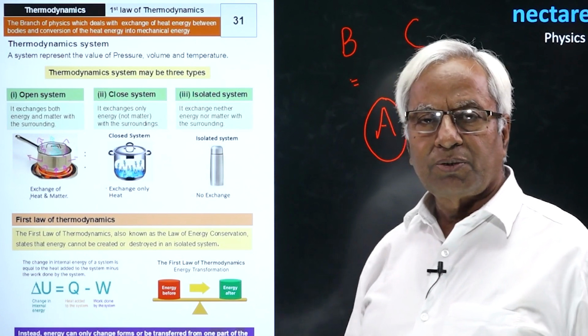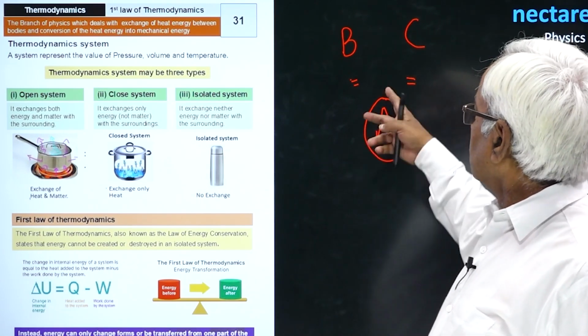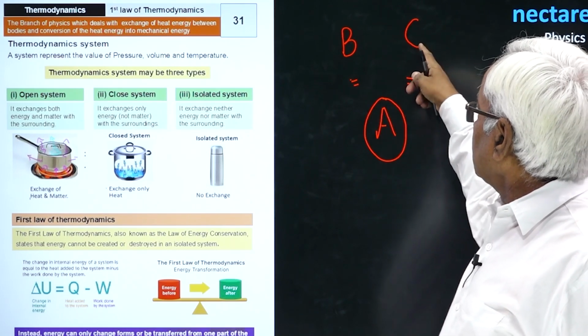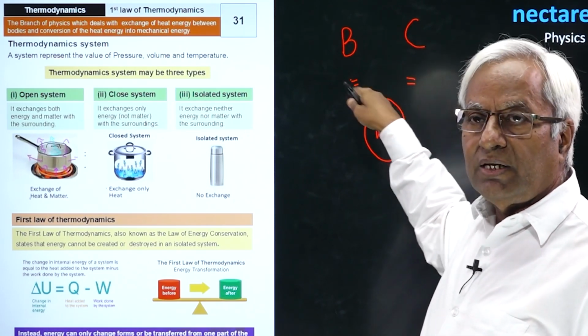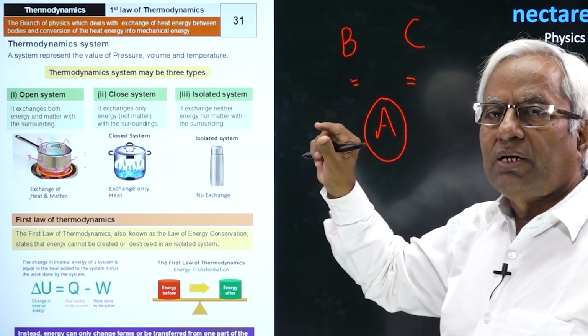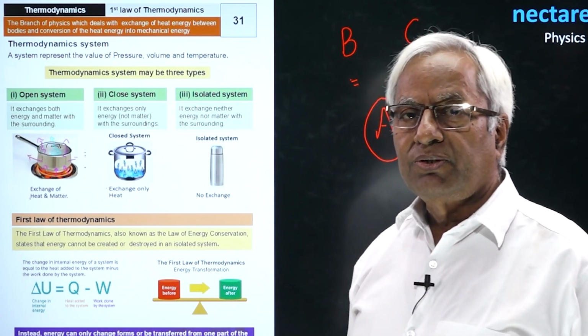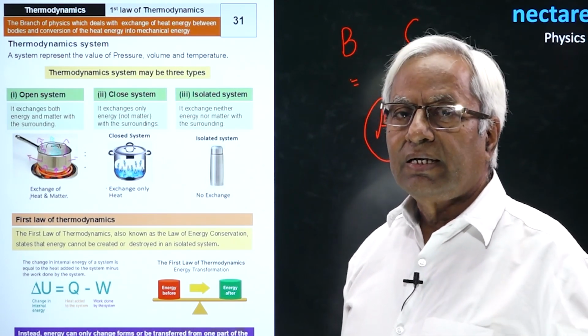You could say, now what's special with this? But well, this is the law. When A has equal temperature with B, and A has equal temperature with C, then B and C will also have the same temperature. And remember, when two bodies have equal temperature, they are said to be in thermal equilibrium.